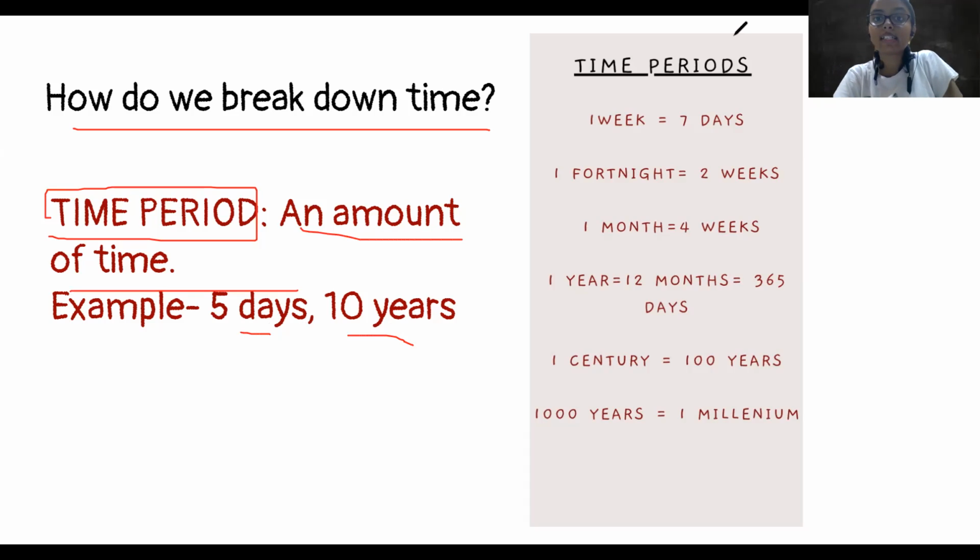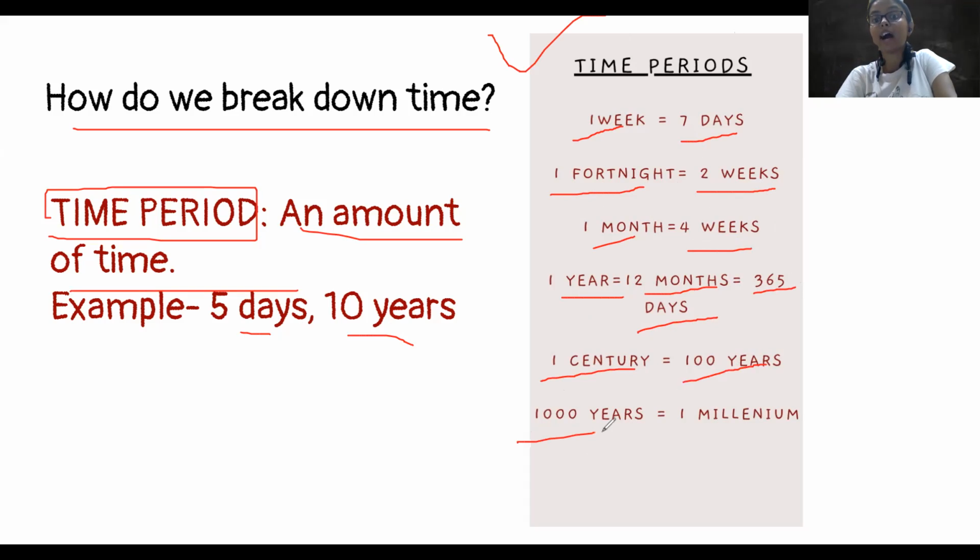All right. This is something that you have to learn, which is 1 week equals to 7 days, 1 fortnight equals to 2 weeks, 1 month equals to 4 weeks, 1 year is equals to 12 months is equal to 365 days. 1 century is equals to 100 years, and 1000 years makes 1 millennium. Now write all of this down in your notebook and learn it. You have to learn it because this is something that you should know. And quickly write it down, pause the video, write it down in your notebook, and then move ahead.